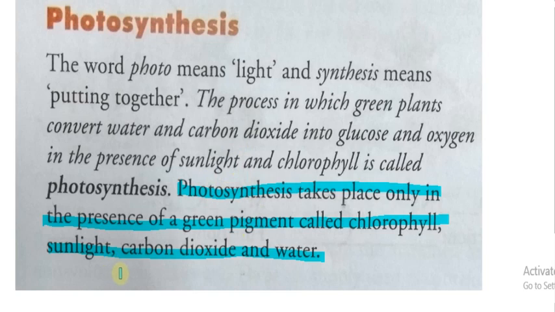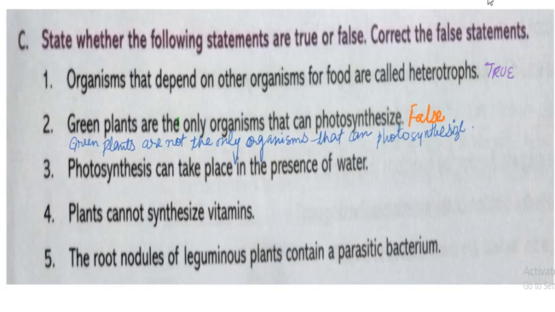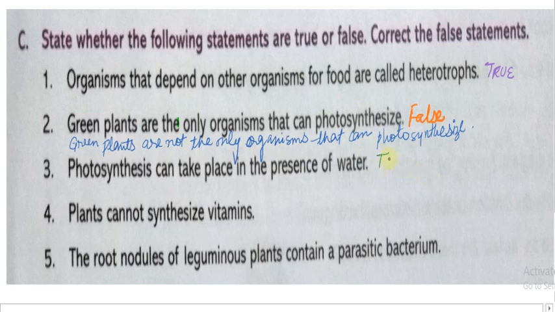This is the main thing: chlorophyll must be present, sunlight must be present, carbon dioxide must be present, and water must be present. So the third answer is true. Now come to the fourth question.